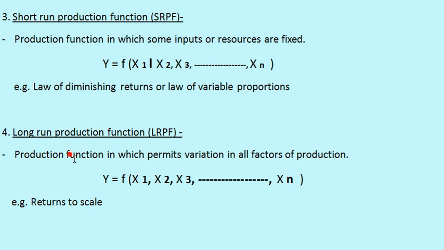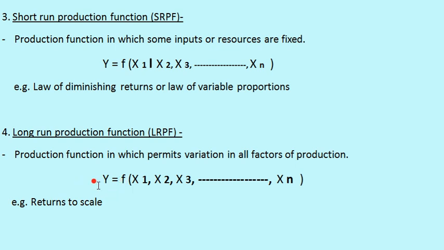Then the next type of production function, that is long run production function, is the type in which variation is permitted in all the factors of production, or we can say none of the resources or inputs are kept fixed or constant, and all the resources are variable in that particular input and output analysis.